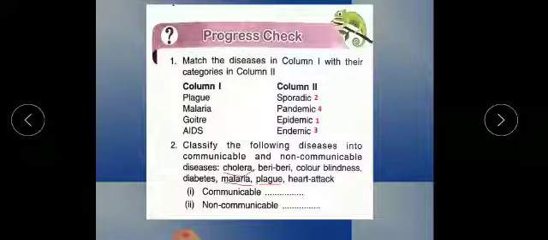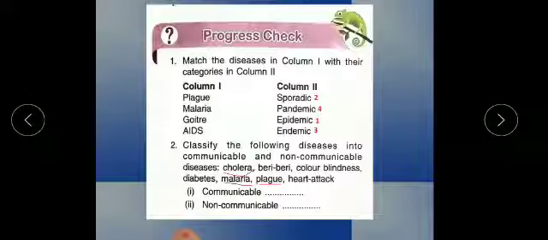You can see here, in the first exercise we have to match the diseases given in column number 1 with column number 2. Okay, they are categories of diseases. The first one is plague. Plague is an epidemic disease. I have already solved this for you. Malaria is a sporadic disease, goiter is an endemic disease and AIDS is a pandemic disease.